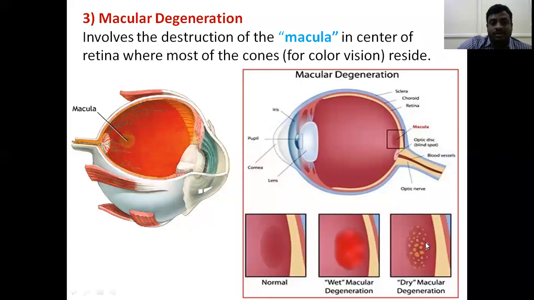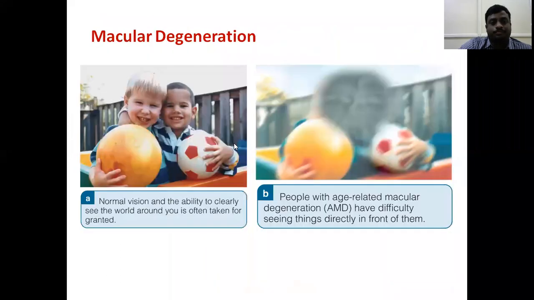When macular degeneration takes place, color vision problems are produced. You can see this is the normal eye vision, but in macular degeneration, it is completely unable to see.